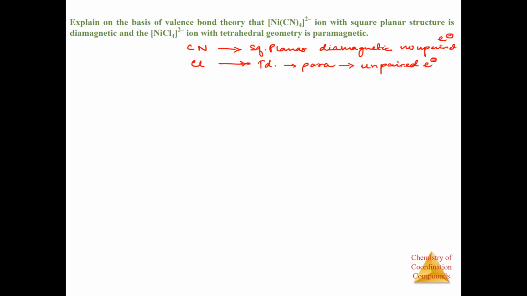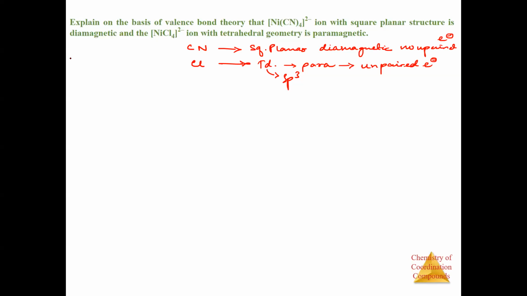Now let us explain how it is happening. In valence bond theory, you have to do the hybridization and show whether it is unpaired or not unpaired. Then you show the hybrid orbitals, and since these are the hybrid orbitals, we get a square planar, and for the other we get a tetrahedral geometry. For tetrahedral, what do we need? We need sp3, sahi hai?